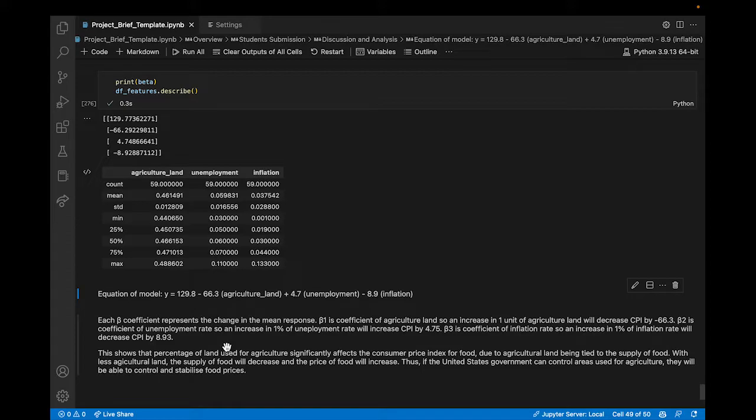Thus, if the United States government can control areas used for agriculture, they will be able to control and stabilize food products.